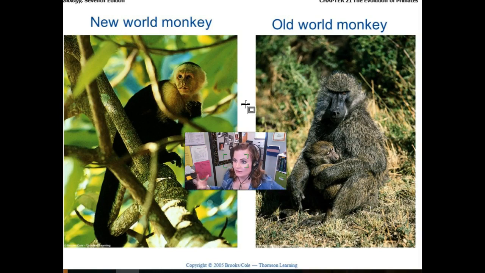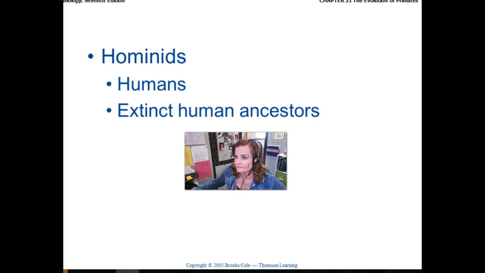Both of these have long tails. The difference is the New World monkeys, being found in South America and Central America, have what are called prehensile tails. They actually have tails that can grasp and hold on to things. Old World monkeys found in Africa and Asia, they don't have that. They don't have prehensile tails. Their tails can't grasp and hold on to things.